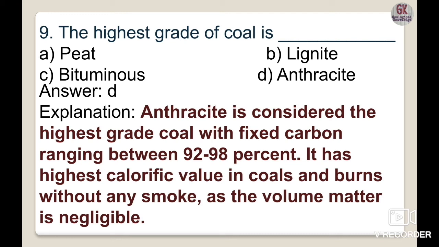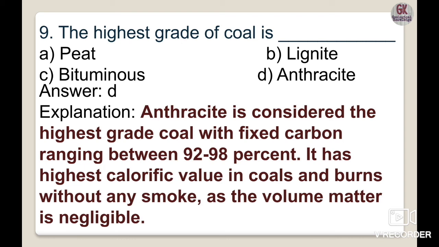Anthracite contains about 92 to 94% carbon and 3 to 8% volatile material. The volatile matter and moisture content are very low in anthracite, but the carbon content is highest. Anthracite is considered the highest grade coal, with fixed carbon ranging between 92 to 98%.